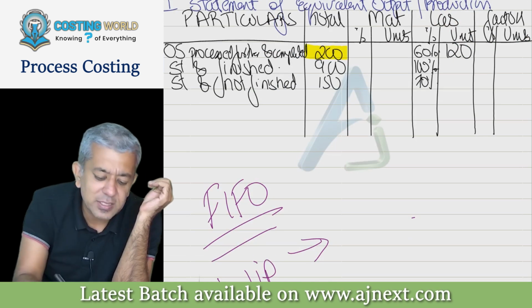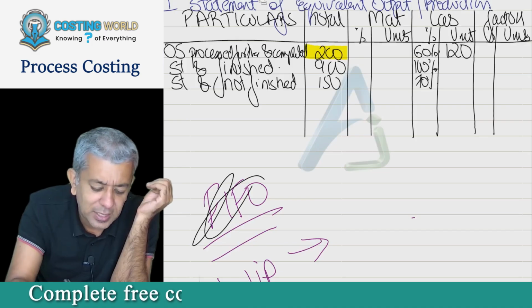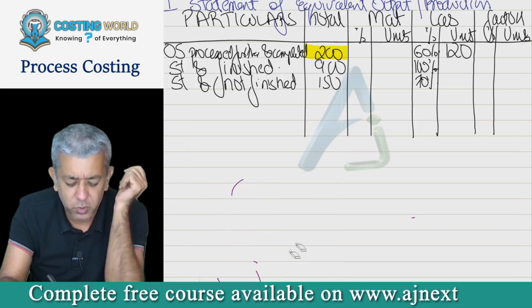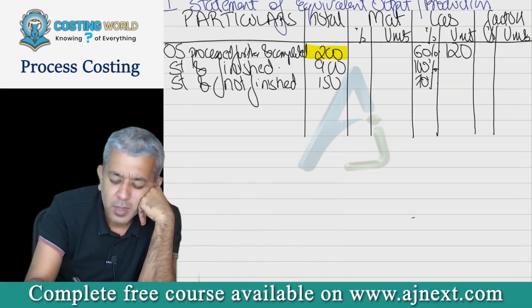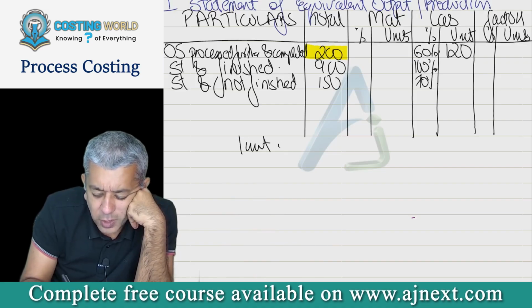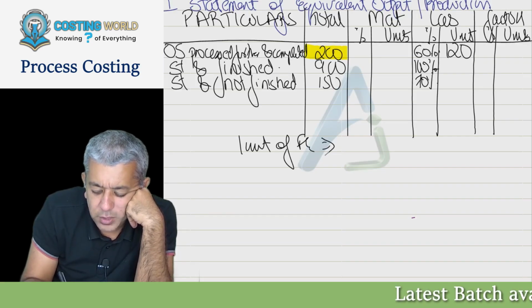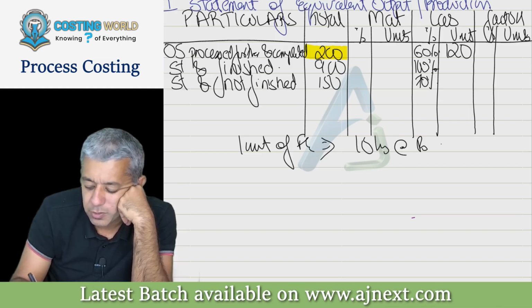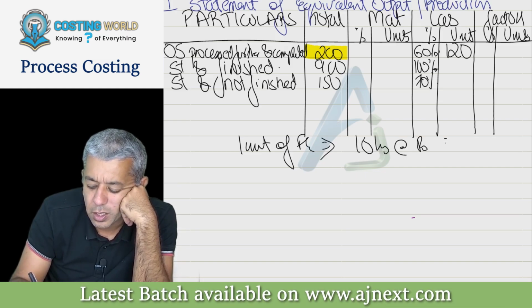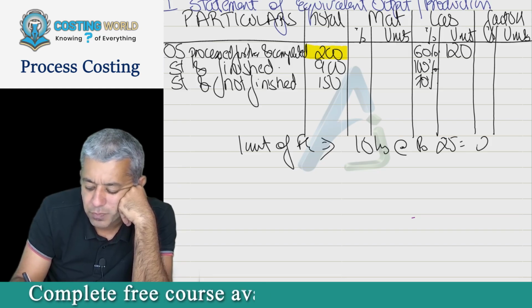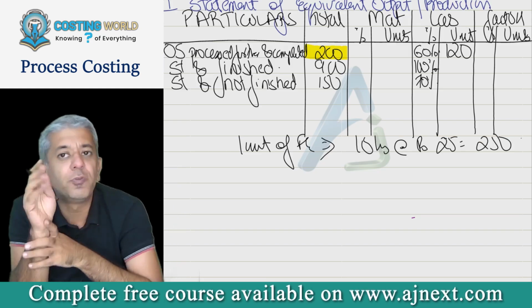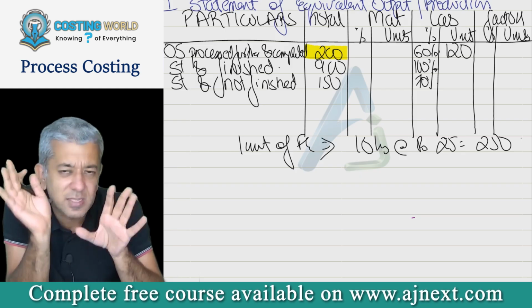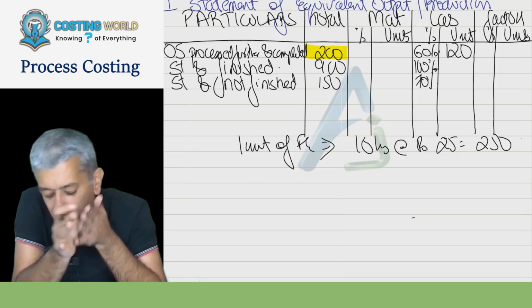If for any reason anybody has a doubt, I'll put some artificial numbers, so you all can think. Suppose 1 unit of finished goods, once it is over, requires 10 hours by the worker, and I pay the worker at the rate of 25 per hour. So therefore, 1 unit requires 250 rupees of labor. This is just an example, not related to this particular question.